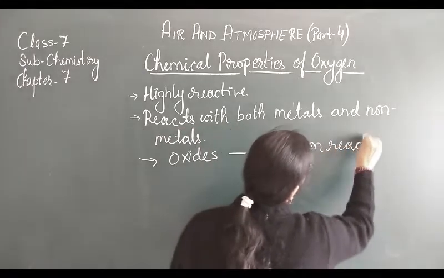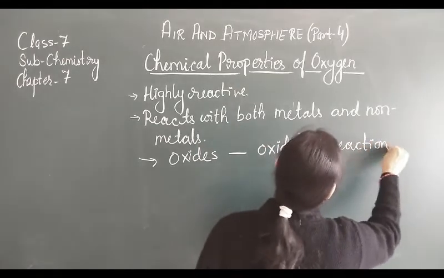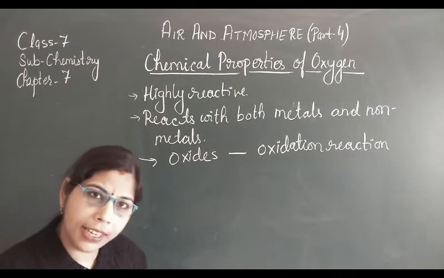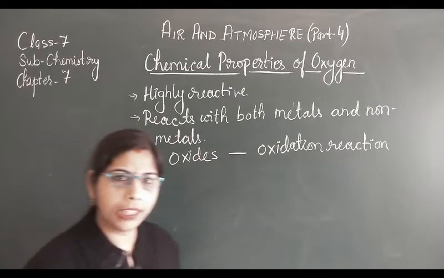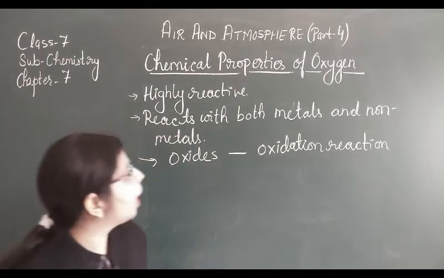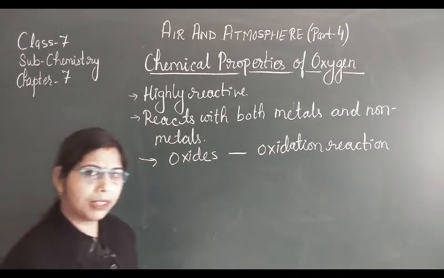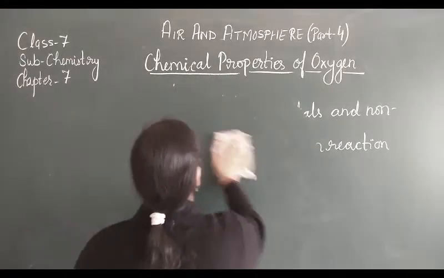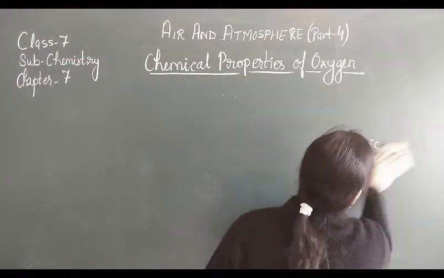That means when oxygen reacts with metals and non-metals, it forms oxides, and that's why it is known as the oxidation reaction. So let us see how it reacts with the metals and the non-metals. Let us see some reactions for that.